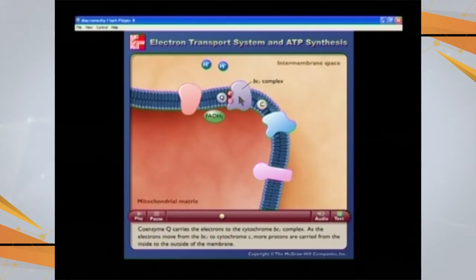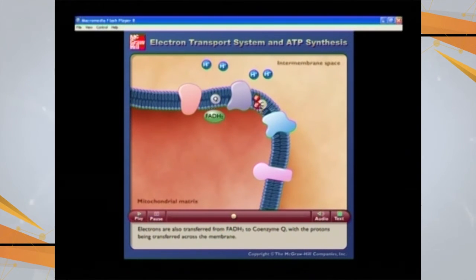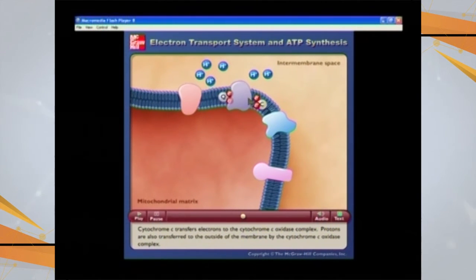From coenzyme Q, they are given to the further carriers, the BC1 complex, and further modification occurs, and then they are given to cytochrome C, another carrier. FAD is going to pass through both of these stages, and both of these are also given through coenzyme Q and cytochrome C, and further oxidation is going to occur here.